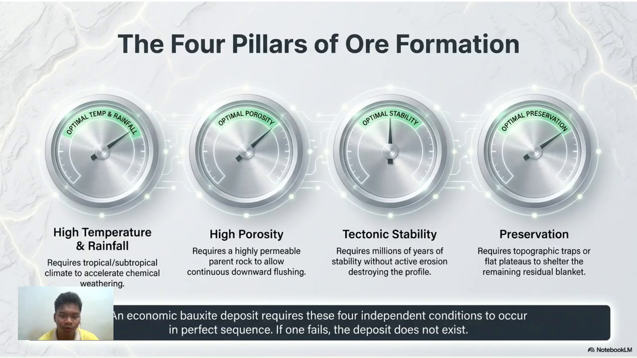Then, it is required to have a high porosity and permeability parent rock to allow a continuous downward flushing shown in the second layer. Then, the tectonic stability requires millions of years of stability to outpace the active erosion, which could result in the destruction of the soil profile. And lastly is the preservation, such as topographic traps and flat plateaus, which is to shelter the remaining residual blanket.